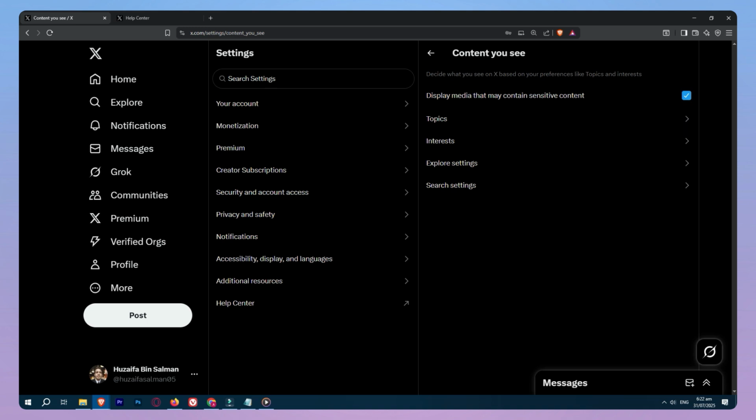Still blocked? Try changing your Twitter country settings to a region where content restrictions are lighter. You can find this under Account > Country. Just select a different option and refresh the page.